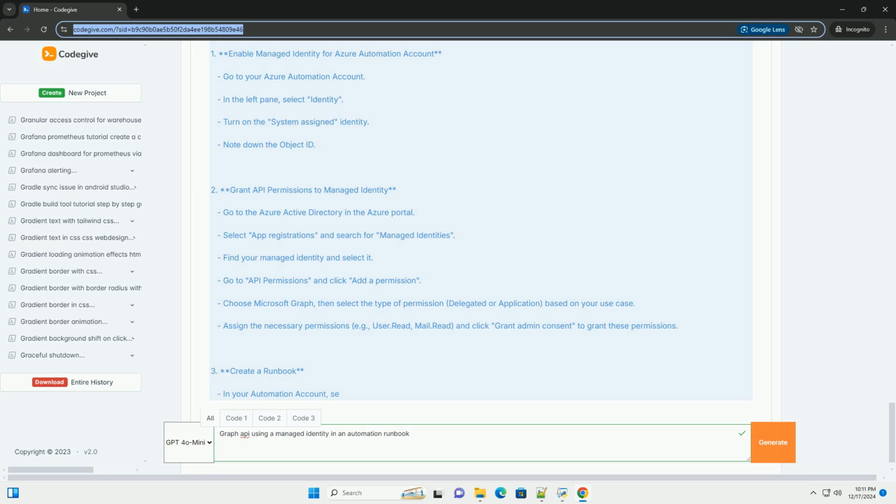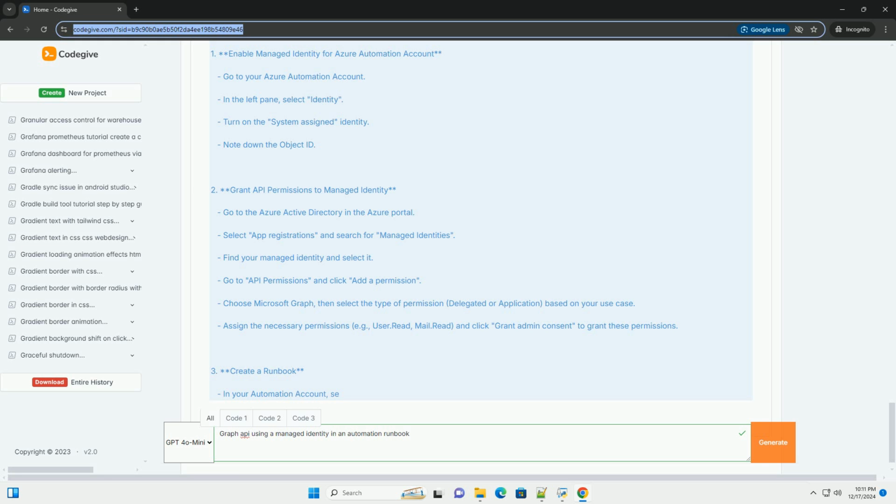Make the API call. $response = Invoke-RestMethod -Uri $URI -Method Get -Headers $headers. Output the response. $response.value | ForEach-Object { Write-Output "User Principal Name: $($_.userPrincipalName)"; Write-Output "Display Name: $($_.displayName)"; Write-Output "--" }.